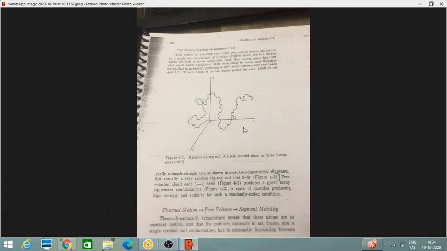Free rotation about each C-C bond, figure 4.2, produces a great many equivalent conformations, figure 4.3. We will see these figures. A state of disorder producing high entropy and stability of such randomly coiled condition.